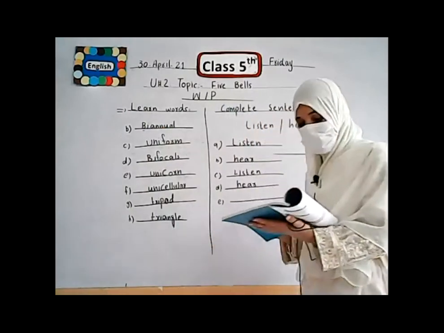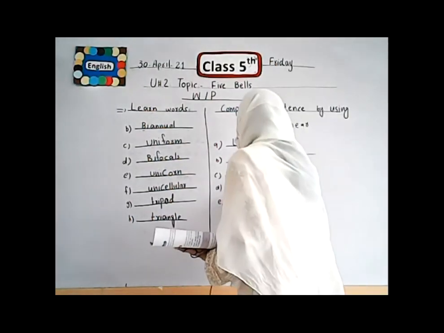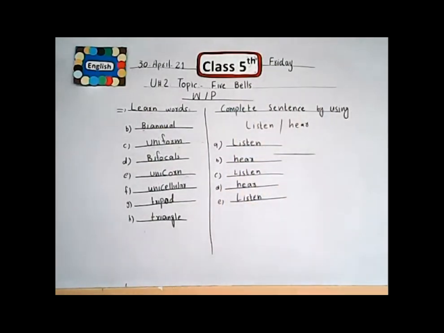The next one is, I dash to instrumental music. Yes, who will tell me the answer of this sentence? I dash to instrumental music. For music, what word do we use? Hear or listen? Yes. Listen. Very good, students. For music, we use the word listen. Is it clear? I hope all the students note down this. It's very easy.